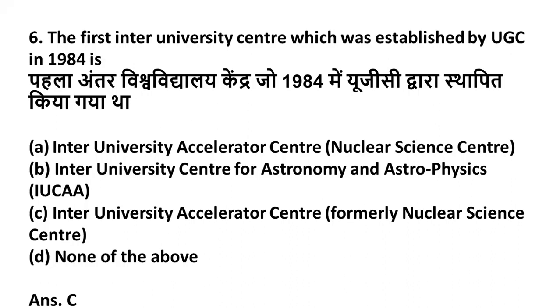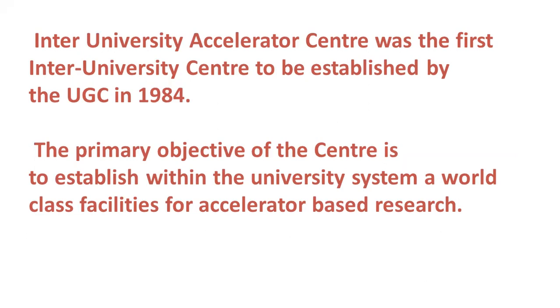Now the next question is, friends, Inter-University Accelerator Center was the first inter-university center to be established by the UGC in 1984. Please remember this. It was established in 1984 by UGC. The main objective of the center is to establish within the university system world-class facilities for accelerator-based research.